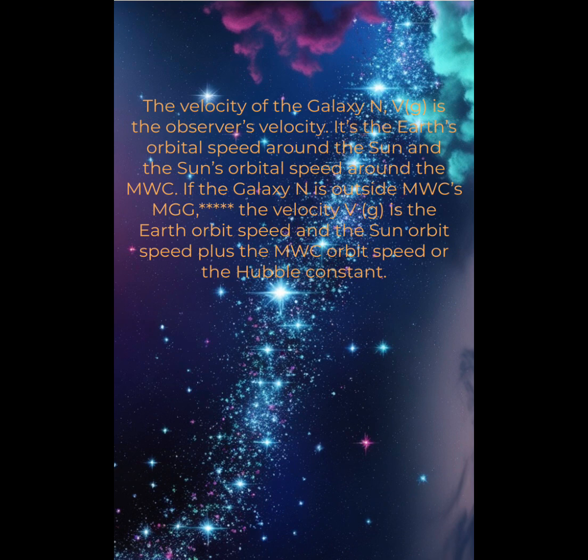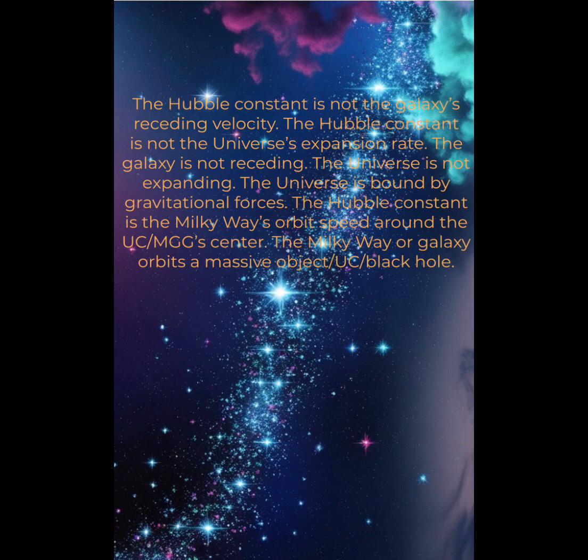If galaxy N is outside the Milky Way center's MGG, the velocity Vg is the Earth orbit speed and the Sun orbit speed plus the MWC's orbit speed, or the Hubble constant. The Hubble constant is not the galaxy's receding velocity. The Hubble constant is not the universe's expansion rate. The galaxy is not receding. The universe is not expanding.